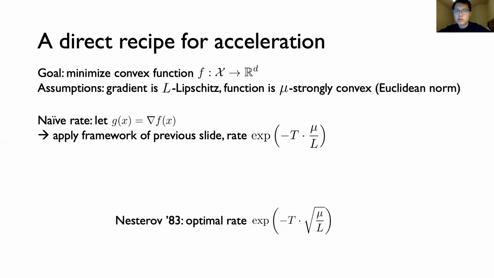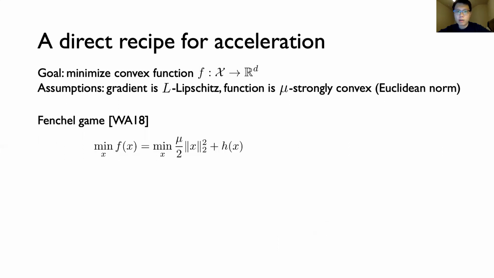However, even in the 80s, Nesterov knew that we could obtain a faster convergence rate by accelerated gradient descent, depending instead on the square root of L over mu. And the key question here is, can we show that this is not actually a limitation of extragradient methods? It turns out the key insight is to slightly rewrite the problem into an equivalent minimax optimization problem. This minimax optimization formulation was called the Fenchel game by Wang and Abernethy in 2018.